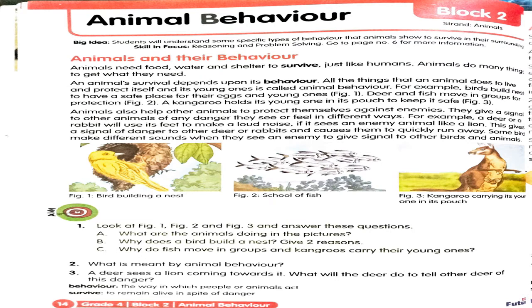So what about some birds? They also make different sounds whenever they see that there is a sort of danger or some enemy is coming or another wild animal is attacking. Then they give a signal to other animals by making different sounds. This is how the animals help other animals also to escape from the danger. So children, they not only protect their own kind and their young ones, but they also help other animals.